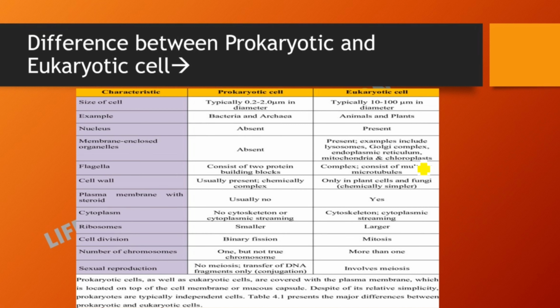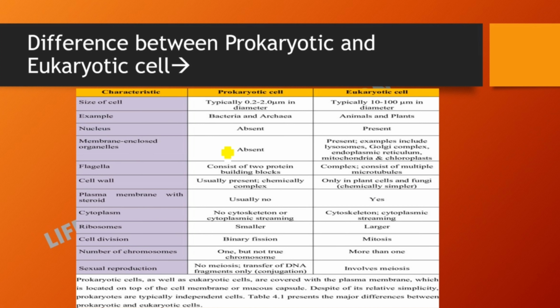Then next characteristic is the cell wall. In prokaryotic cell, usually cell wall is present and is somewhat complex. And then in eukaryotic cells, cell wall is present only in plant cell and fungi, and they are simple.